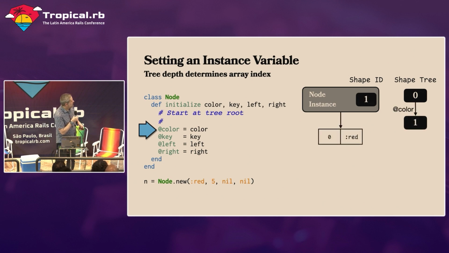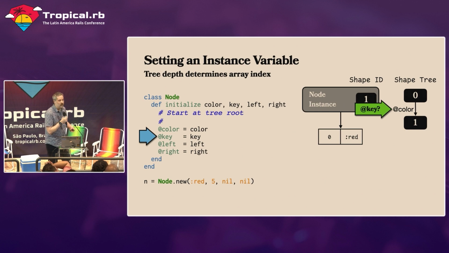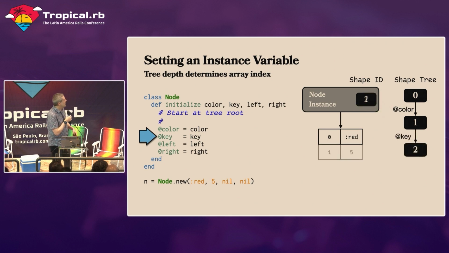It's a new edge coming out like that. So we'll set color, and then we'll set the shape ID to 1 on that instance. Then the key instance variable, we want to set that, but we have to check, was the key instance variable ever set before? So we check in our shape tree, and we say, well, color is not key. That's not the same. And we go all the way up to 0. No, it hasn't been set before. So we'll create a new shape. We'll transition our object to shape number 2.